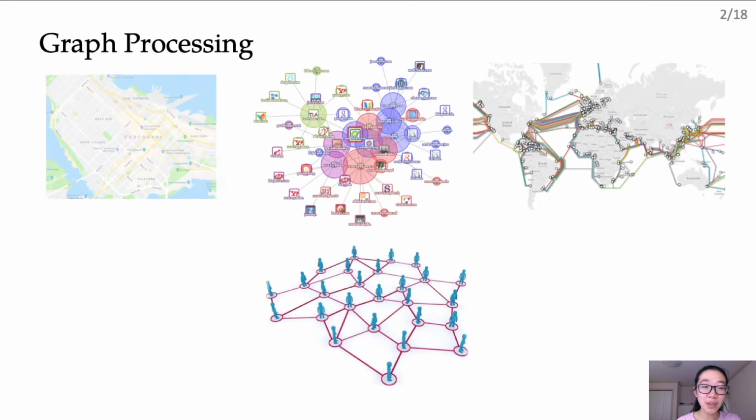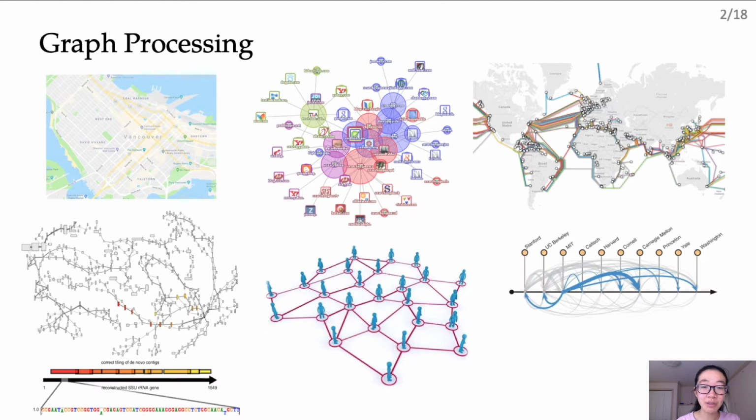Graphs are a flexible data structure that can be used to easily represent a variety of data and are applicable to many situations. We can use graphs to represent social networks, roads, and even disease transmissions. With these varied applications, graphs can also be very large in size, with millions of vertices and billions of edges. As a result, it is important to have systems that can scalably and efficiently process large graph data.